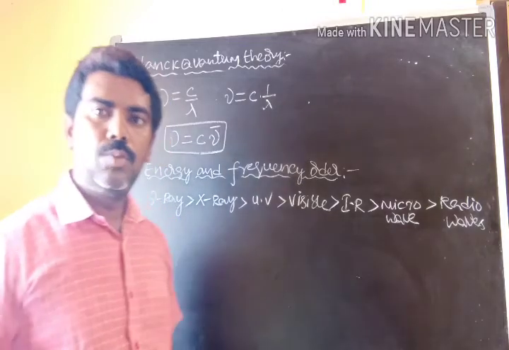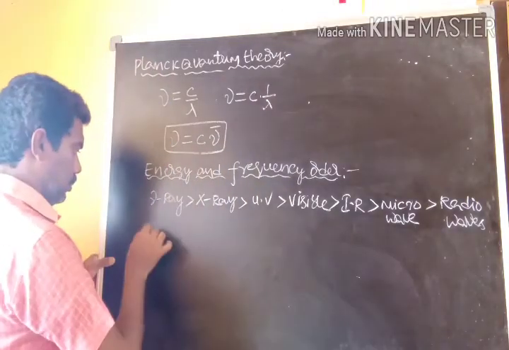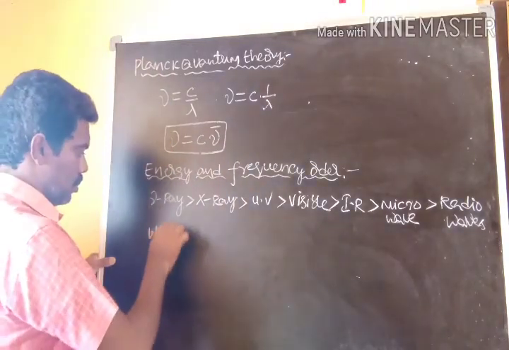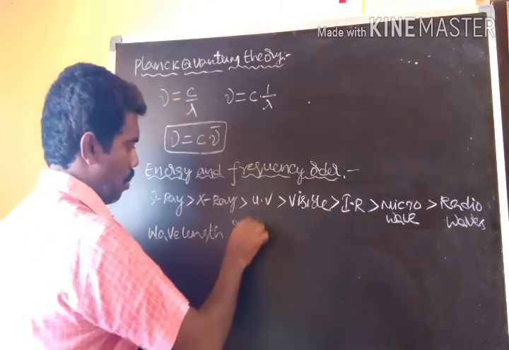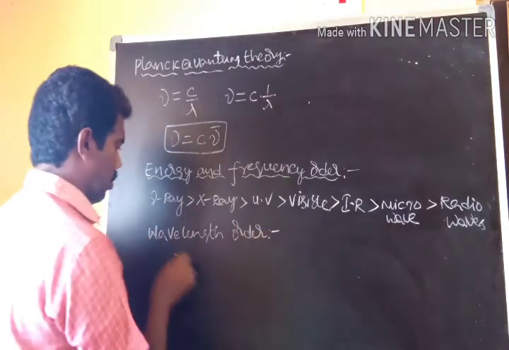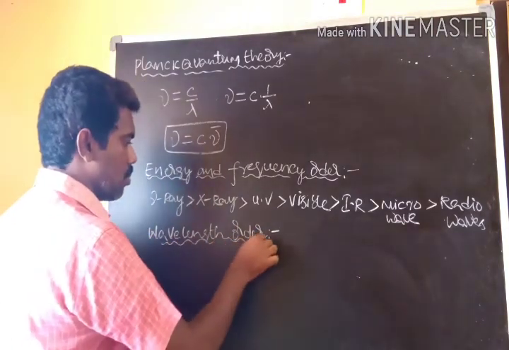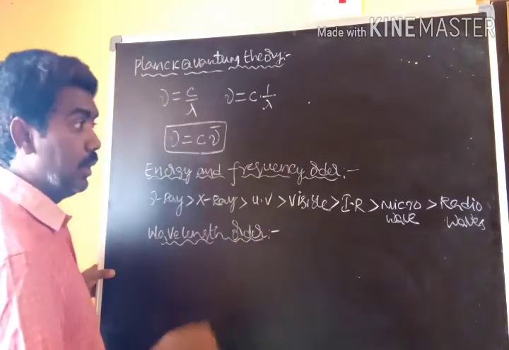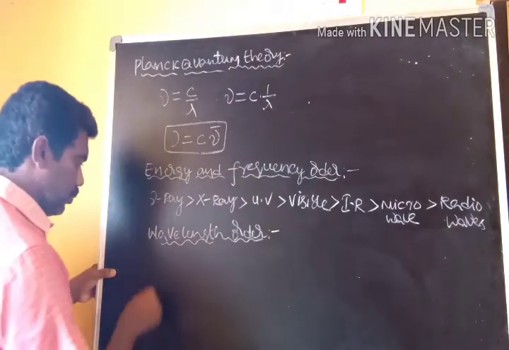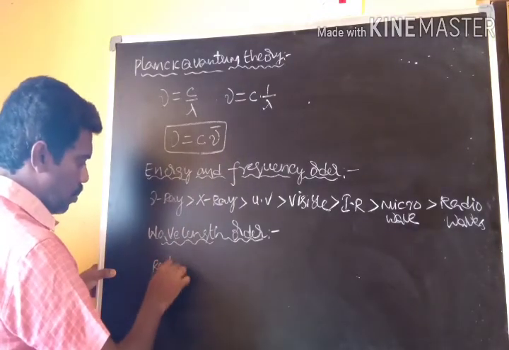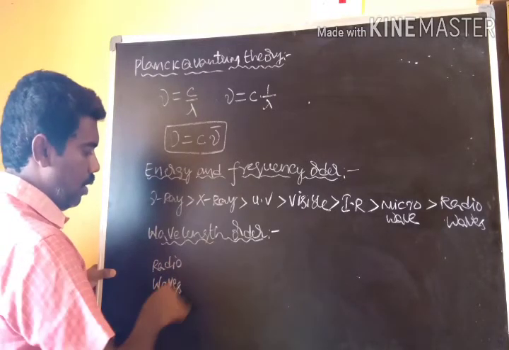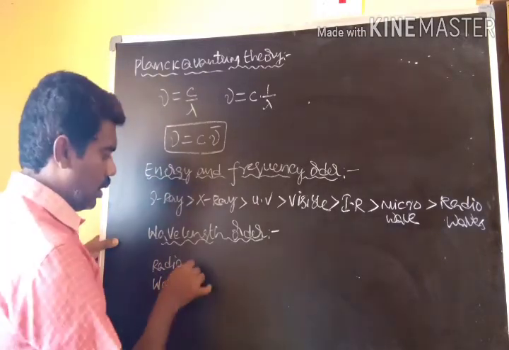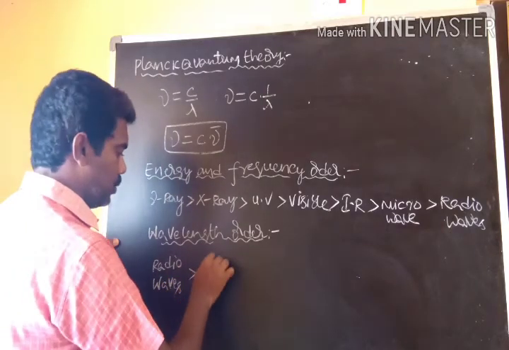Next, what about the wavelength order? Taking the wavelength in reverse, first we get the radio waves. Radio waves are high wavelength. After the radio waves, microwaves.